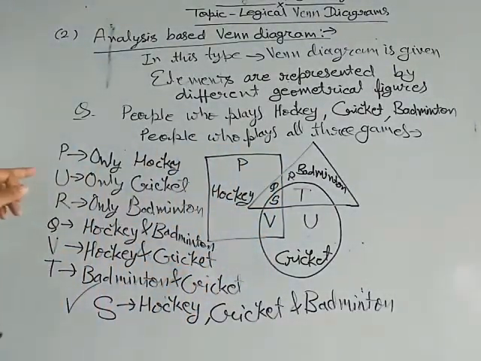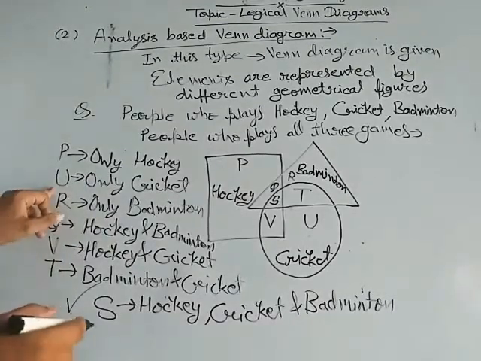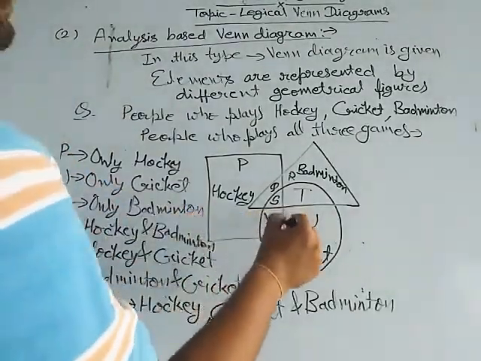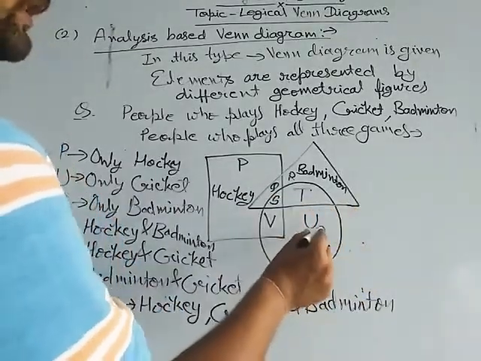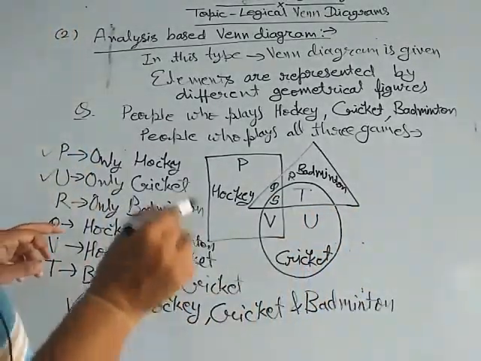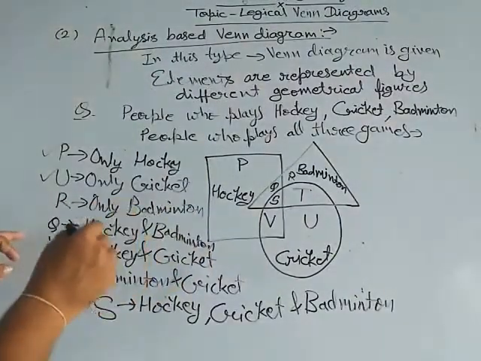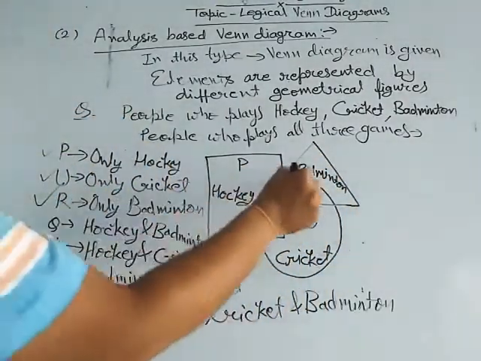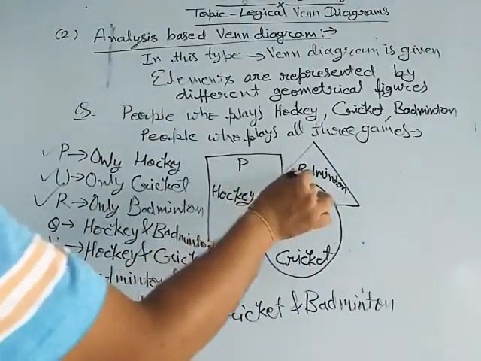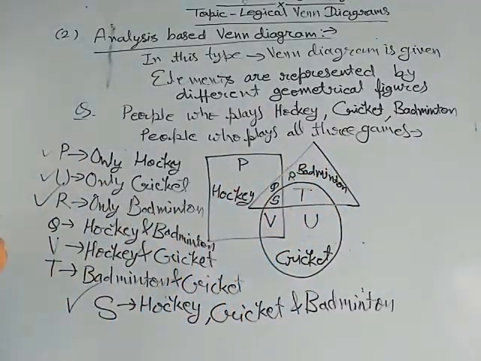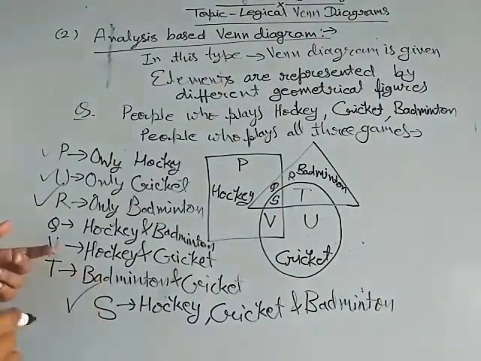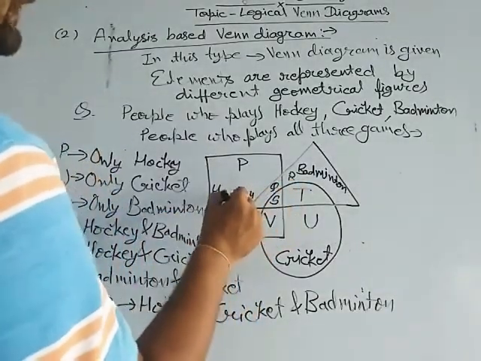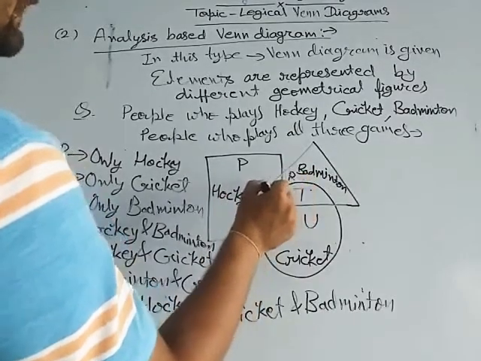If the people who only play cricket, then our answer will be U. If the people who only play badminton, then our answer will be R. If the people who play hockey and badminton both, then our answer will be Q, because here square and triangle are combined.